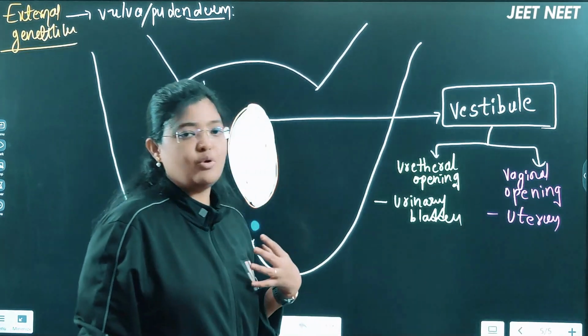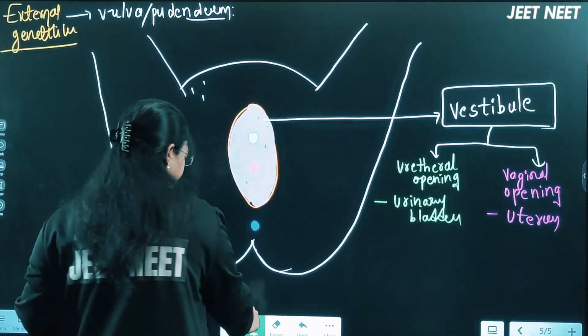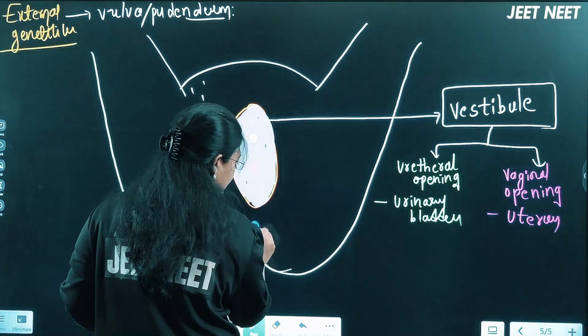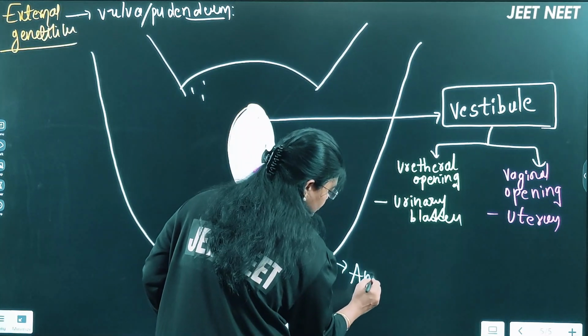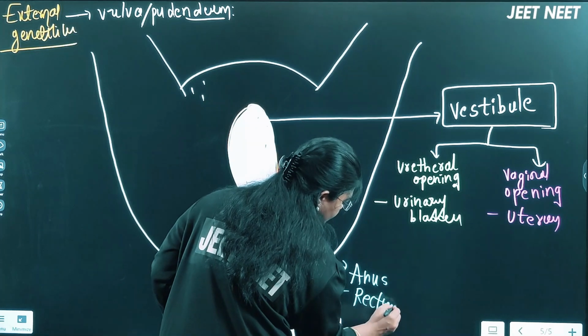As we know, in the female body we will have three openings. One is the urethral opening, one is the vaginal opening, and here we will have the anus, beta, right? This is called the anus. Anus is opening from where? From the rectum, that is the large intestine actually.